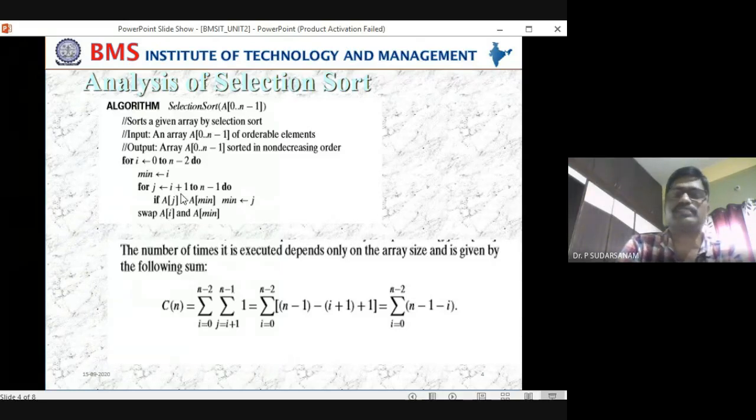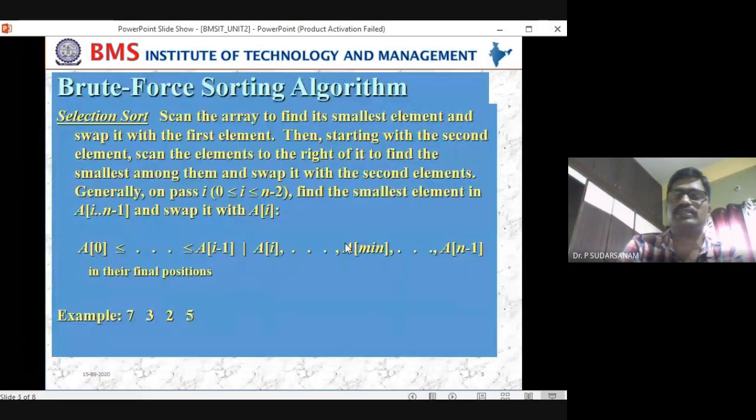Now this first statement will be finding all the remaining elements other than the first element. Once it finds the minimum element, it shows the minimum element, that is a of minimum. So it is finding the minimum among the remaining elements in a given list.